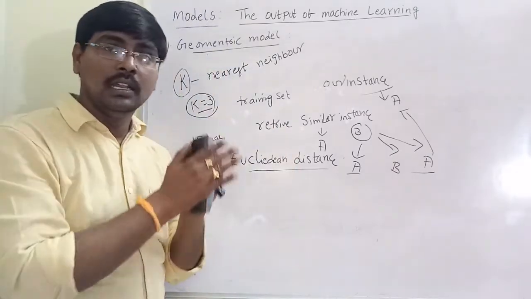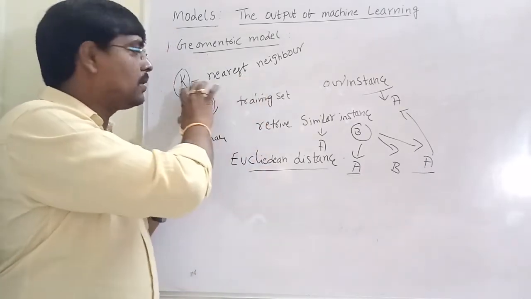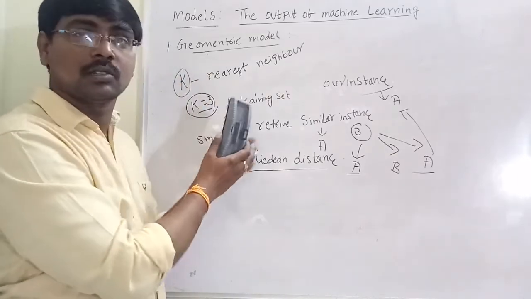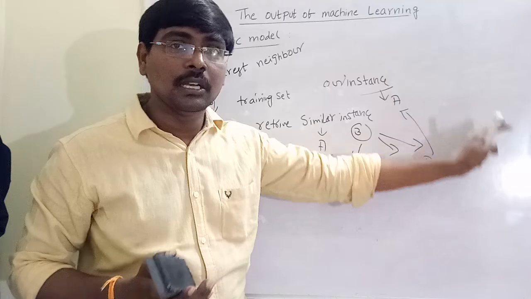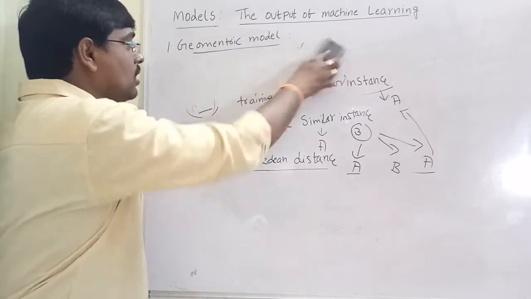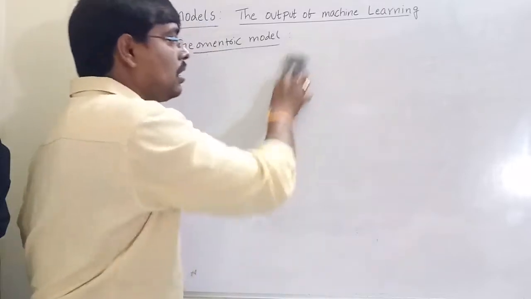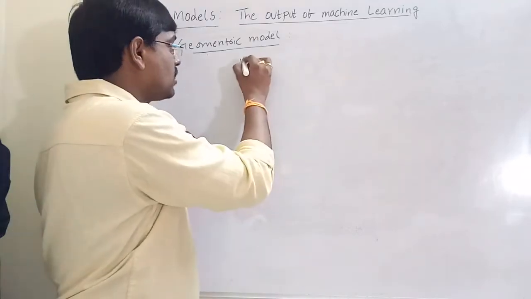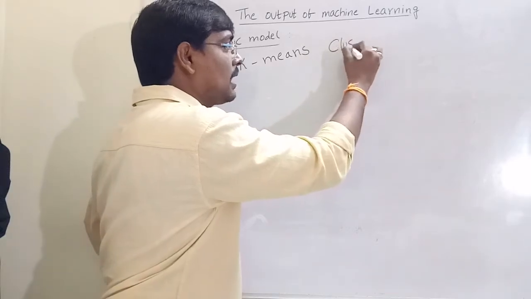So what we will discuss? Linear decision boundary, large margin classifier introduction, and nearest neighbor, and one variant of nearest neighbor is k nearest neighbor. In all these cases, we have classes. Whenever I am giving input, to which class it belongs to, we already know. One more thing is, unsupervised learning also is present. So all these classifications belong to supervised learning. Unsupervised learning, for example, the algorithm we are using is k-means, and it is clustering.